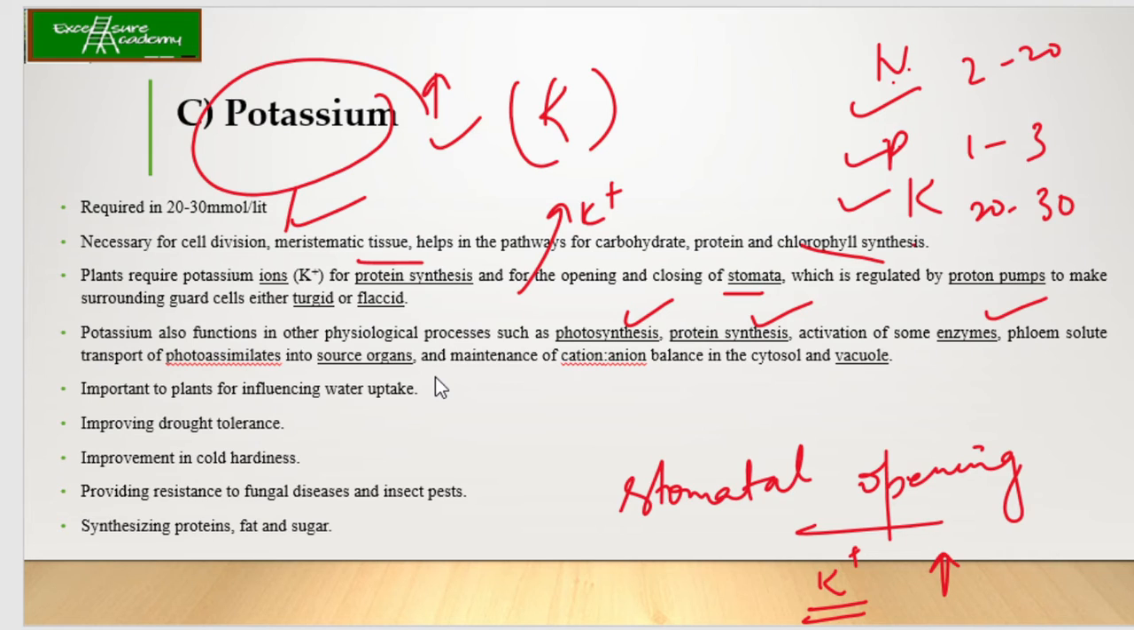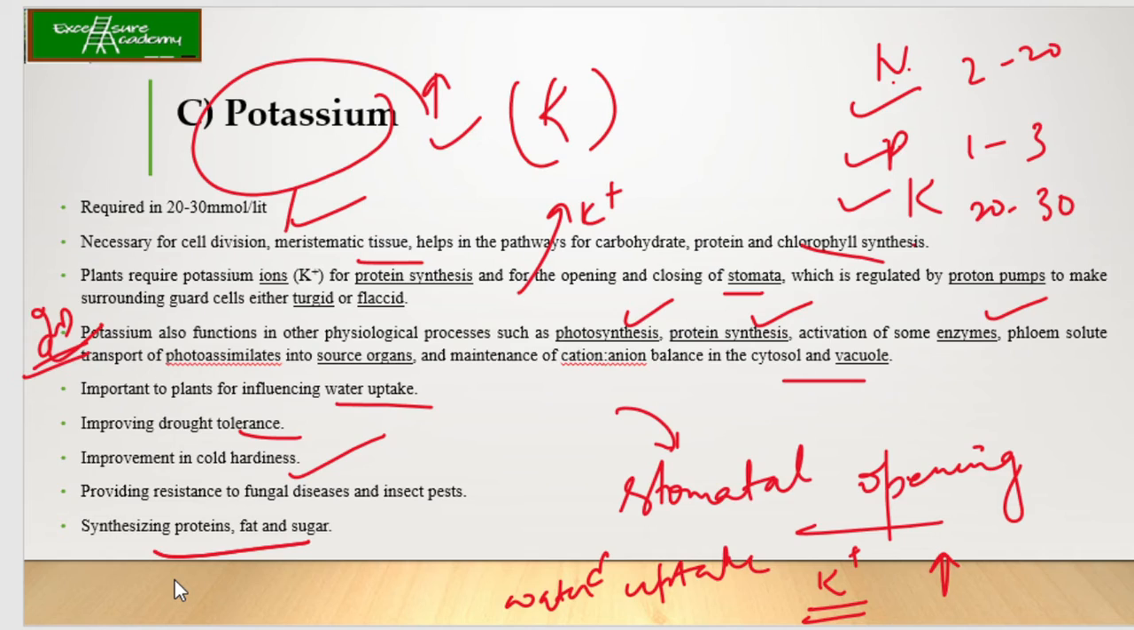It is also important for influencing the water uptake. Of course, since we are talking about the stomatal opening, this also helps in the water uptake. So everything is just connected. Improving the drought tolerance and cold hardiness, it provides resistance to fungal disease and insect pests, and helps in synthesizing proteins, fat and sugar. So this is just the repetition. Here you can see that the importance of potassium is very much as compared to the other, nitrogen and phosphorus.